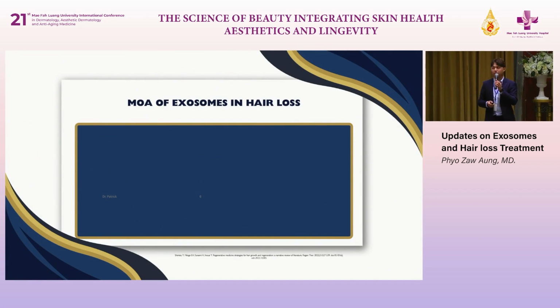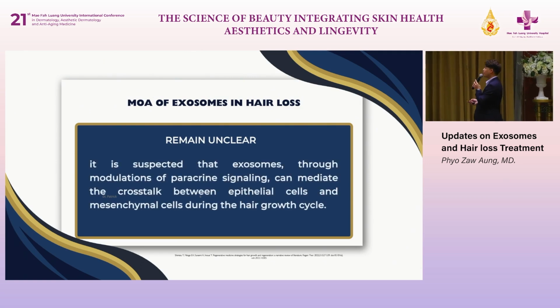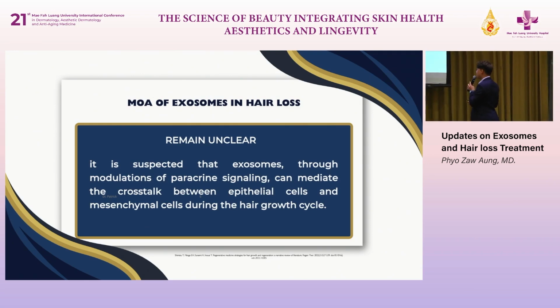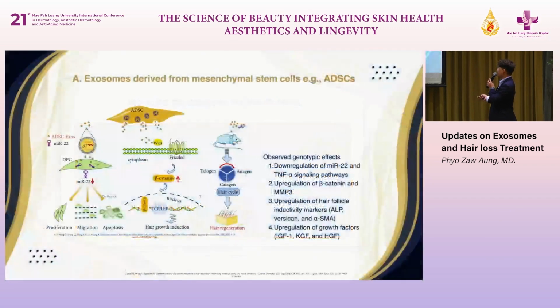So how do exosomes affect hair loss? Actually, the mechanism remains unclear about the use of exosomes for hair loss. But it is suspected that exosomes, through the modulation of paracrine signaling, can mediate the crosstalk between the epidermis cells and mesenchymal cells during the hair growth cycle. That means they can promote hair growth, mediated by the epithelial cells and mesenchymal cells.